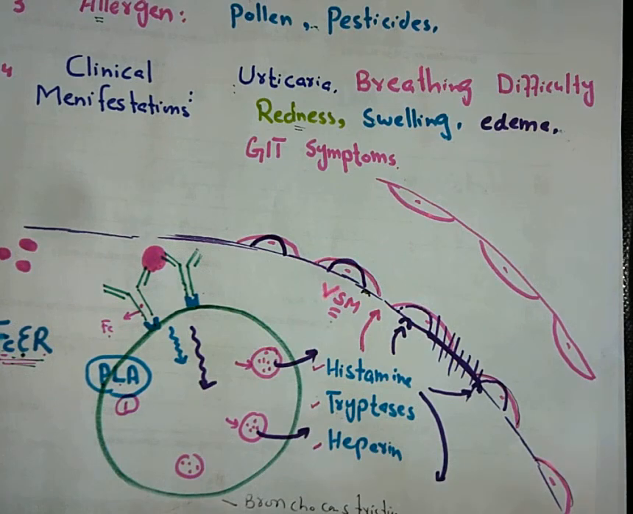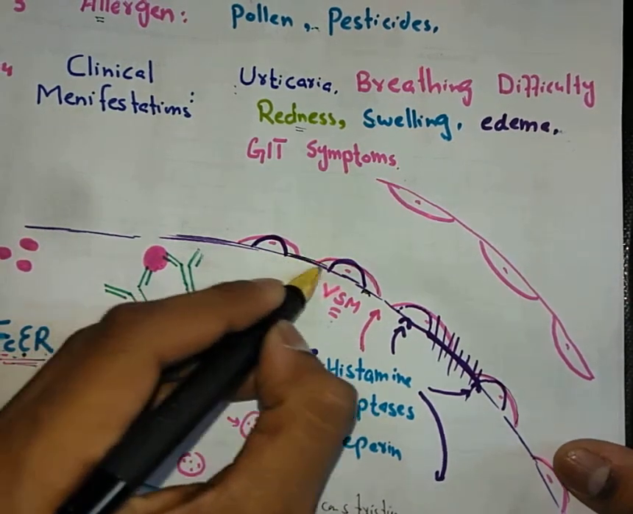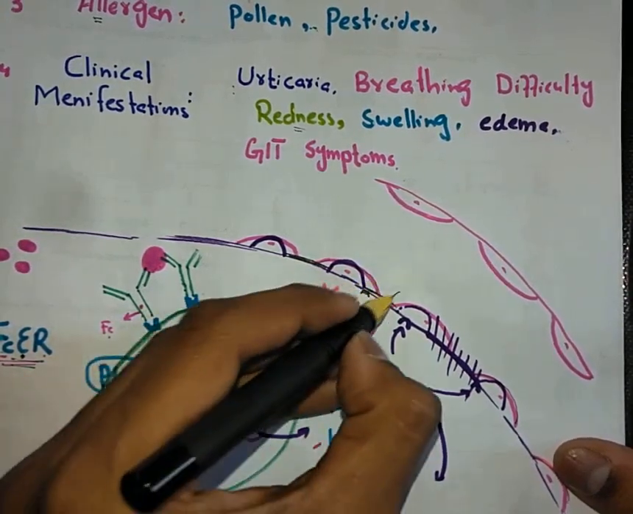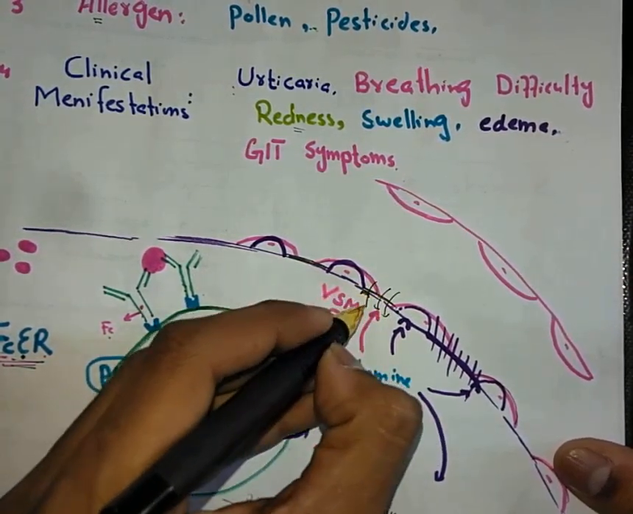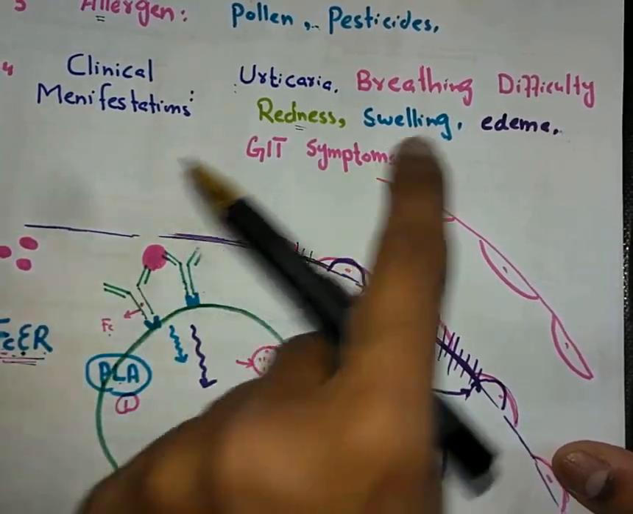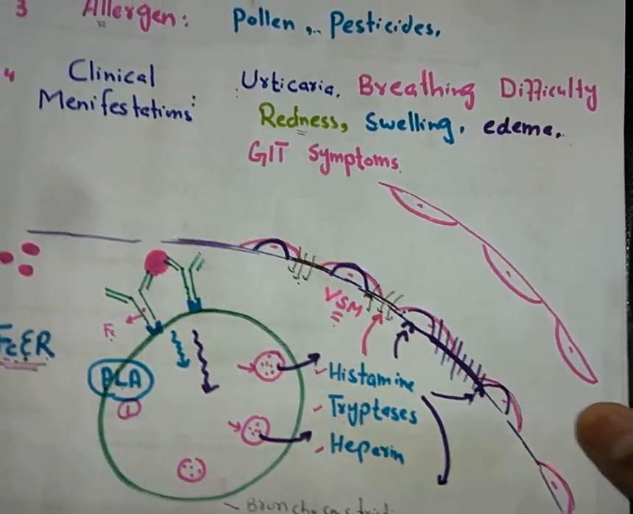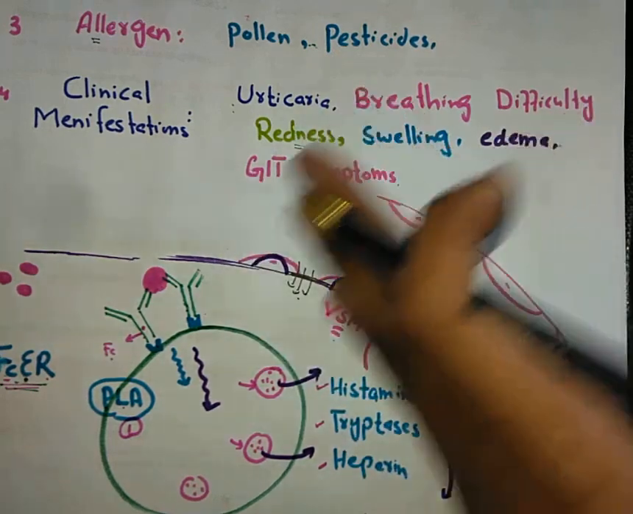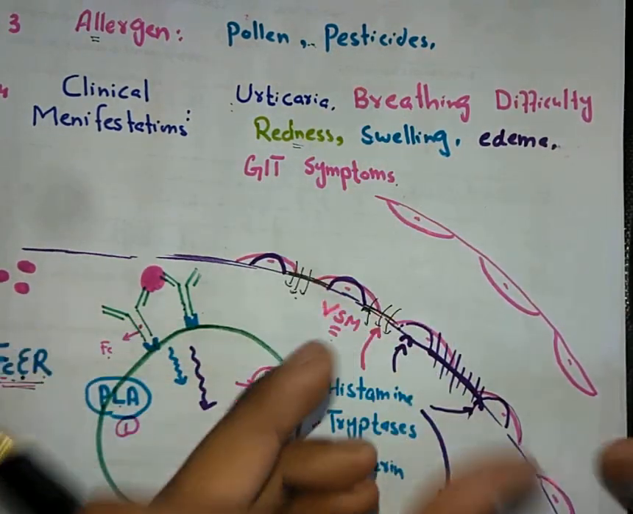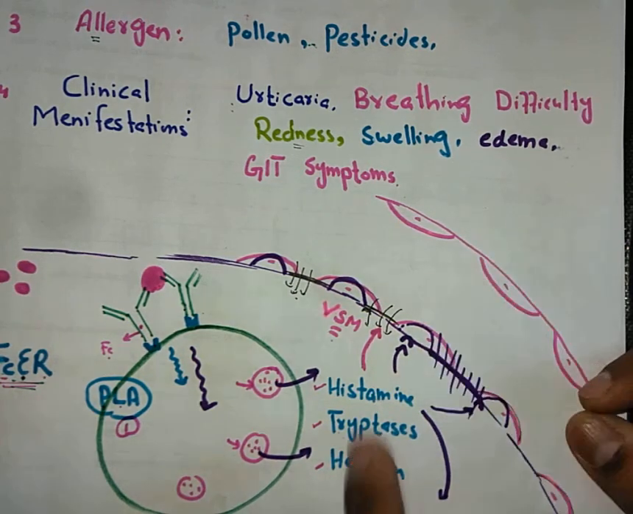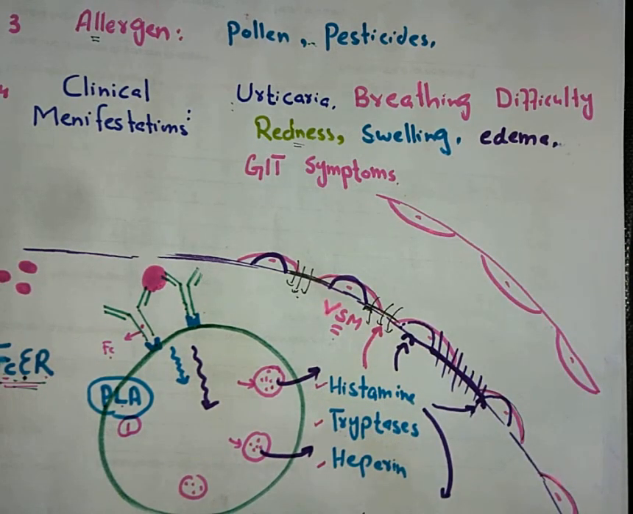When they shrink, the space between these cells will increase, so more and more fluid will leak out from the blood into the interstitial fluid, and it will cause edema, swelling. What is edema? Accumulation of fluid in the tissue is basically called edema. So obviously when more and more fluid leaks out because of the shrinkage of these endothelial cells due to histamine, it will cause edema.